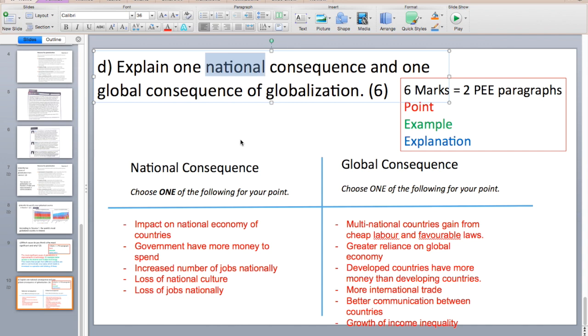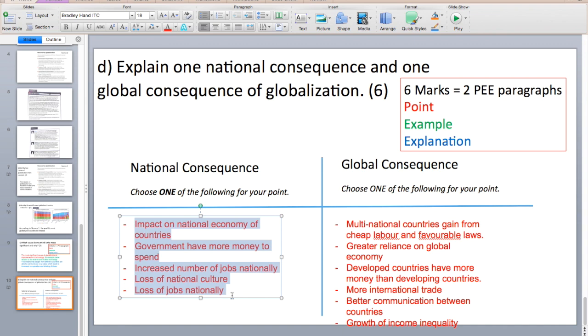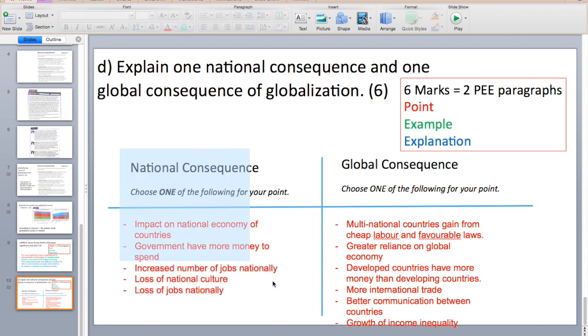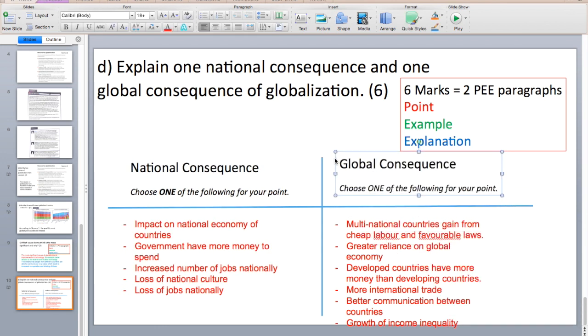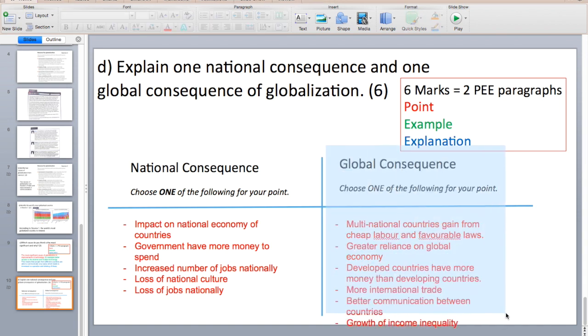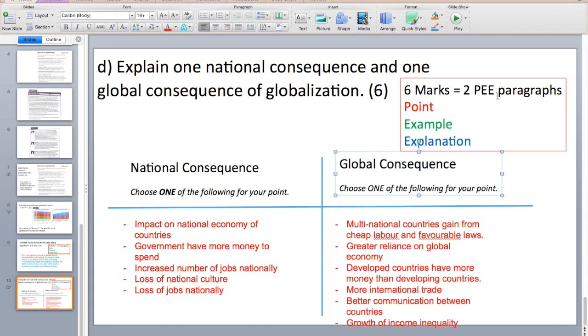So here are ideas that you could include for your points. That is why they are in red. This is not an example paragraph. These are just ideas that you could include for the national consequence and the global consequence. Then you would continue to include a PEE paragraph with your example and explanation for the national consequence and then the global consequence. That means you have 2 PEE paragraphs, which would give you 6 marks.